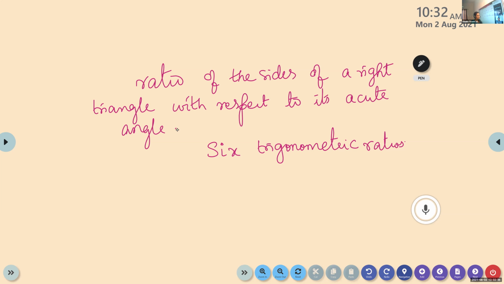So what is trigonometric ratios? It is a ratio of the sides of a right triangle. Ma'am, is this a new chapter? Yes, new chapter. 8th chapter. Is it the 10th chapter?